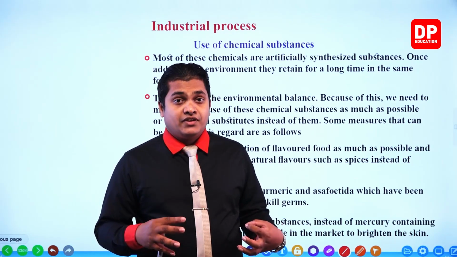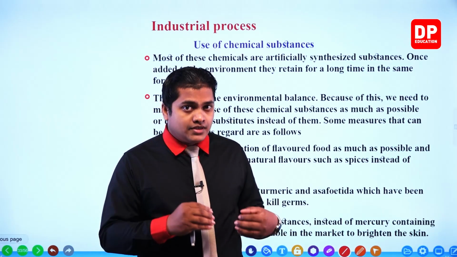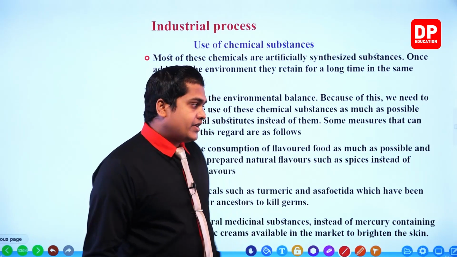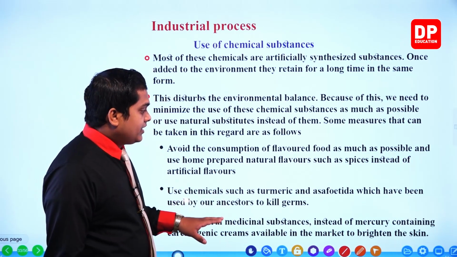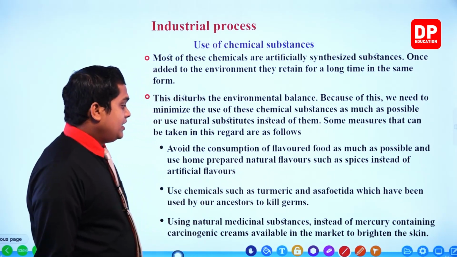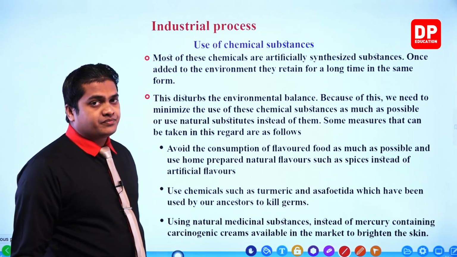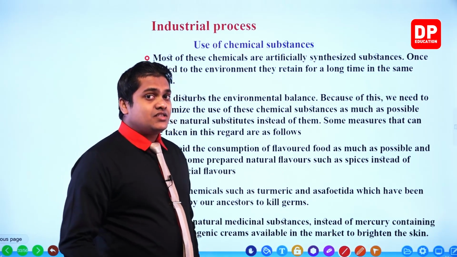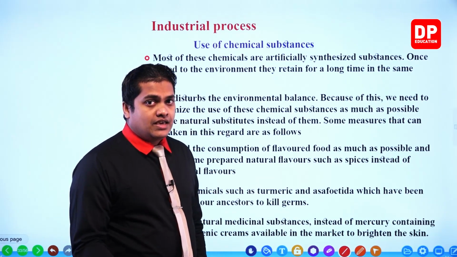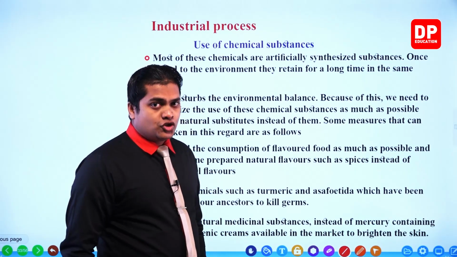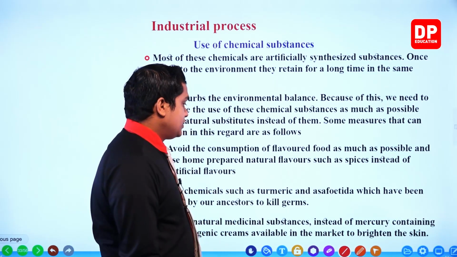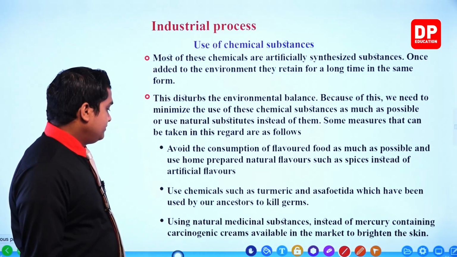There is a scientific process in that practice as well. So we can use these substances like turmeric and asafoetida to kill germs. Our ancestors did use these things, and even today some people use them to kill germs. My dear children, this is the second one.